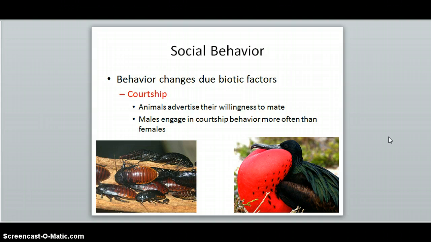Another common way to attract mates is through calling. Some birds chirp, but they're not the only ones who make noise to attract mates. Hissing cockroaches and chirping crickets also look for mates by making noise. These ways of attracting mates also make them more vulnerable to predators. But the opportunity to mate can be worth the risk of making yourself visible. It's a tricky balance animals, especially males, have to strike.